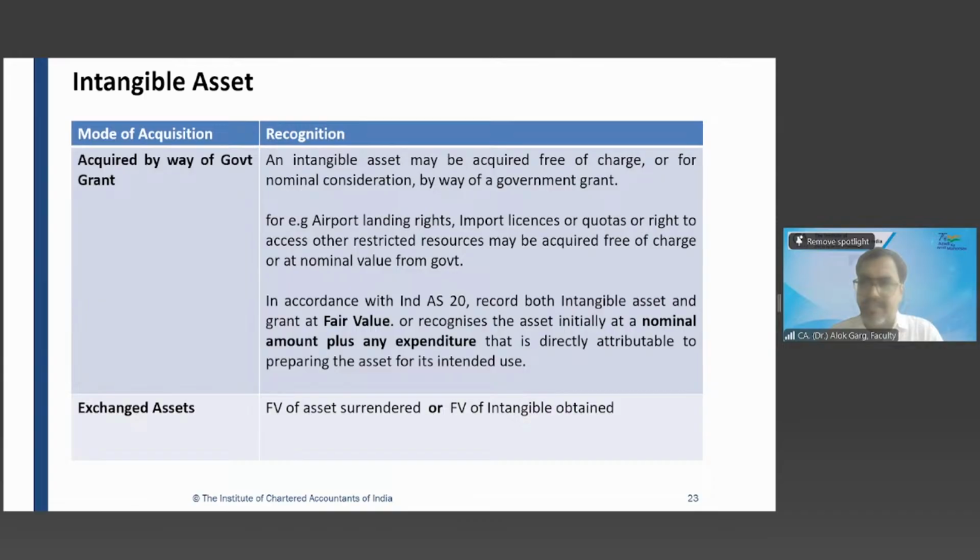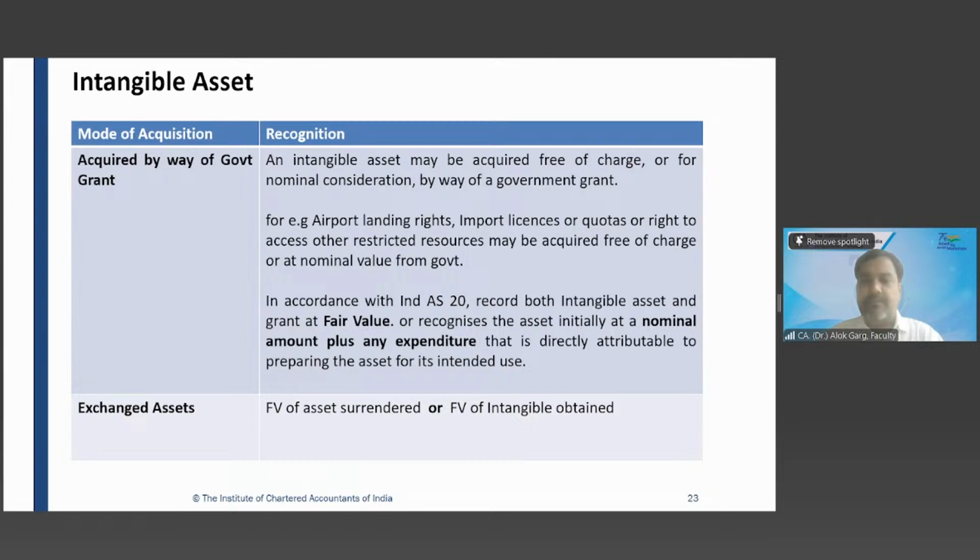So friends, is it a government grant or not? Yes, it's a government grant. Either government is giving the intangible asset free of cost or government is giving intangible asset at a very discounted price. So it is a government grant. So now the question comes, how will you measure intangible asset when it comes as a government grant? For example, the government has given telecom license free of cost and the fair value of the telecom license is 5,000 crores. Tell me, what is the accounting entry I need to pass on day one?